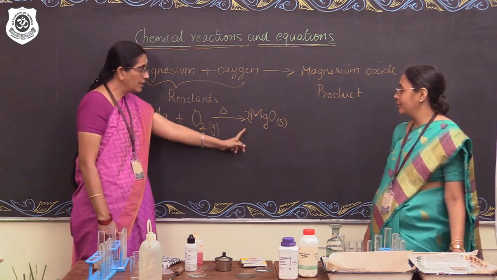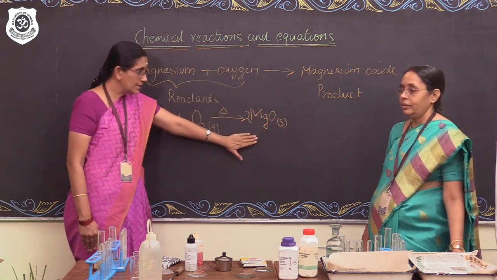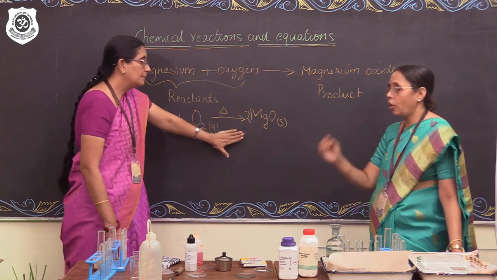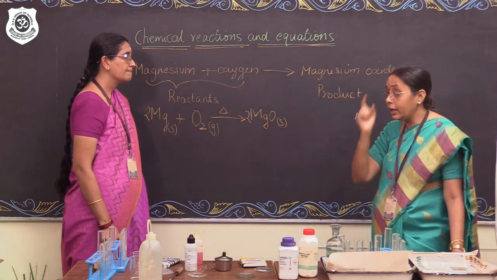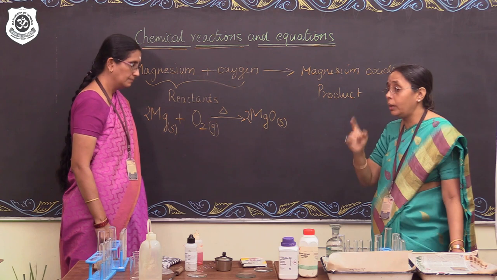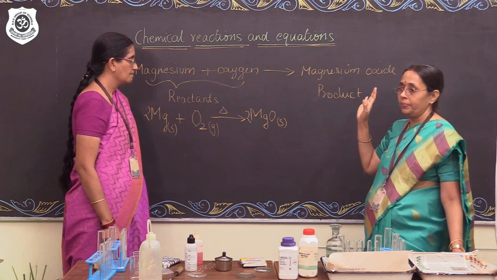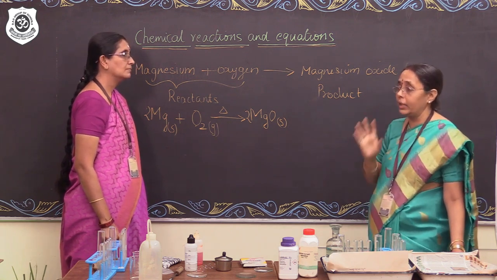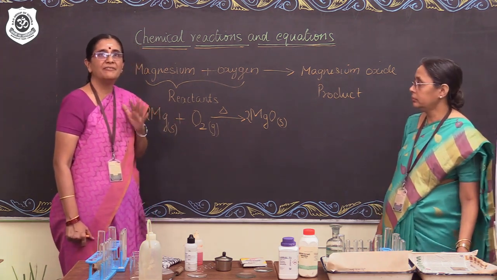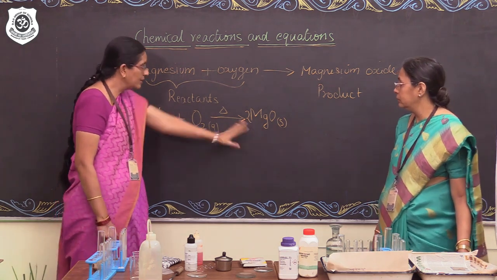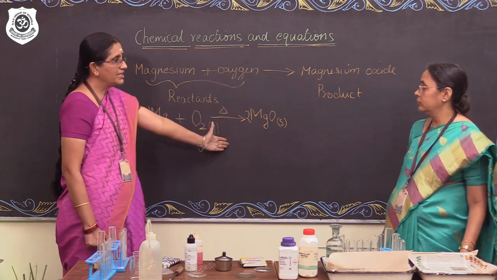Yes. Hence, we need to ensure that we balance by maintaining the integrity of the formula. This is a balanced reaction. I want you children to recollect the law of constant proportion, which states that elements combine in a fixed simple whole number ratio to form compounds. You cannot alter the formula to balance the equation. Correct. So we keep that in mind. The formula should not be altered to our convenience. We need to balance it keeping the formula intact. That's what we have got, a simple combination reaction here.